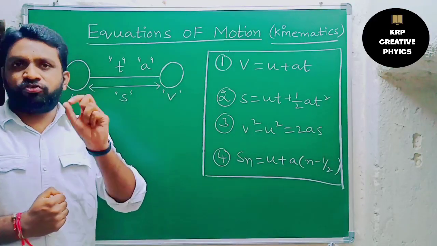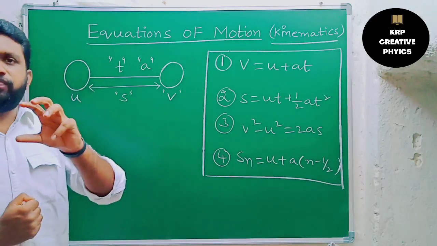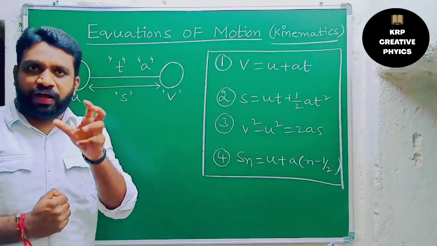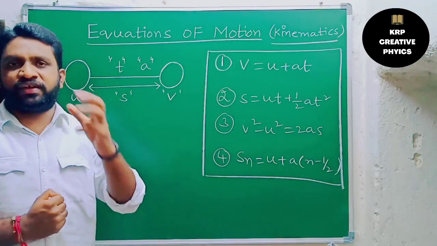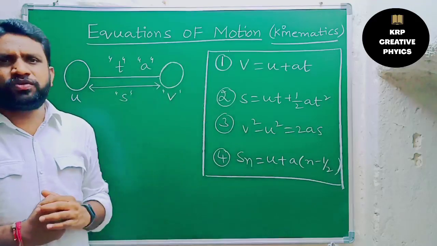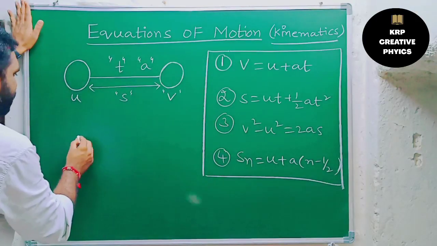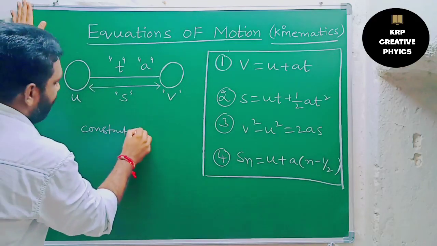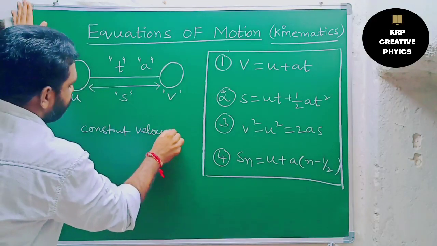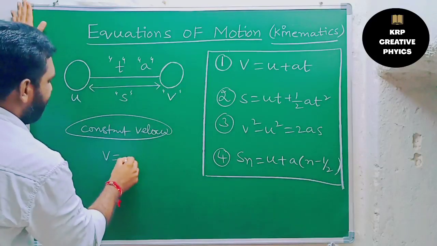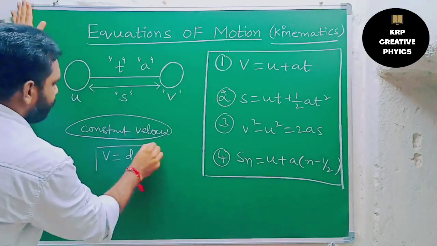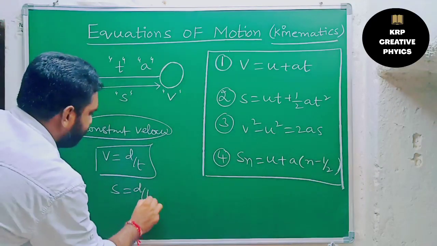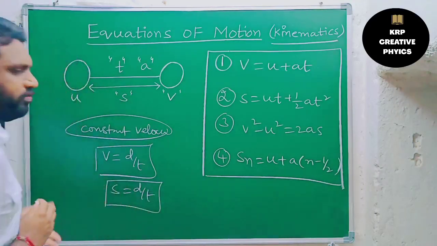And you should know one more thing here. If the object is moving with uniform velocity, that means with the same constant velocity or constant speed, we don't need to use these equations. Simply, for constant velocity, we just use velocity equals displacement by time, or else speed equals distance by time. So these simple equations are enough.